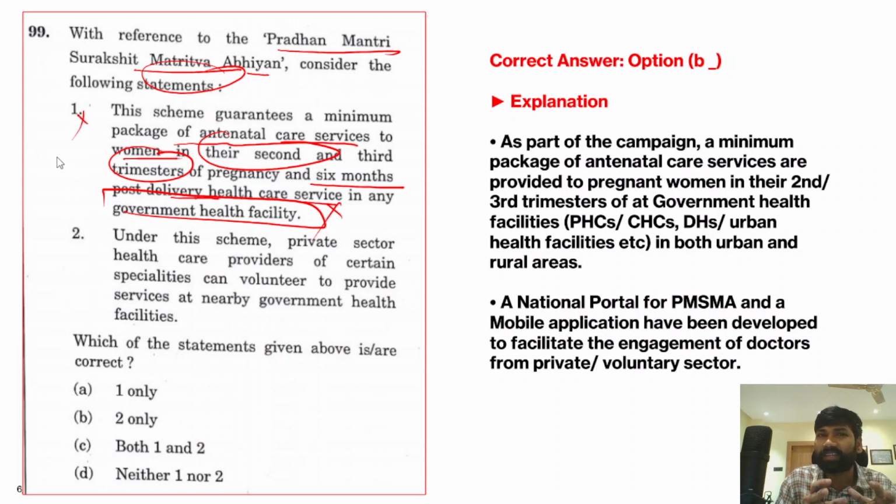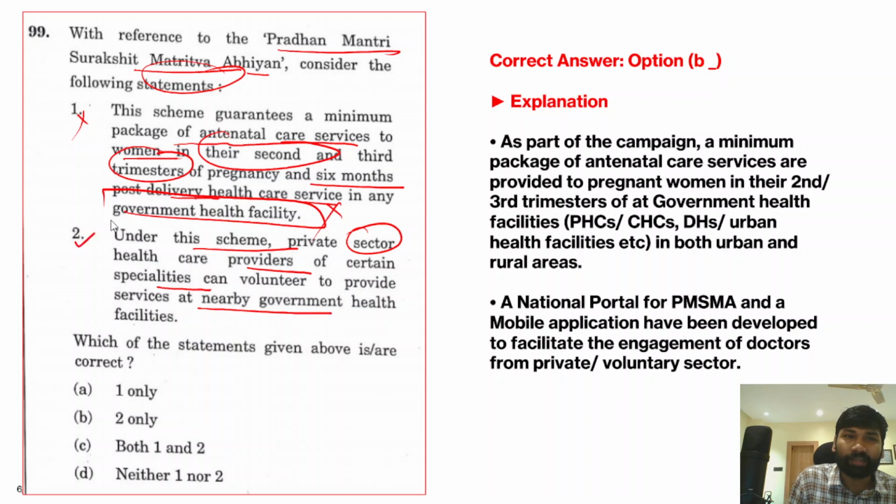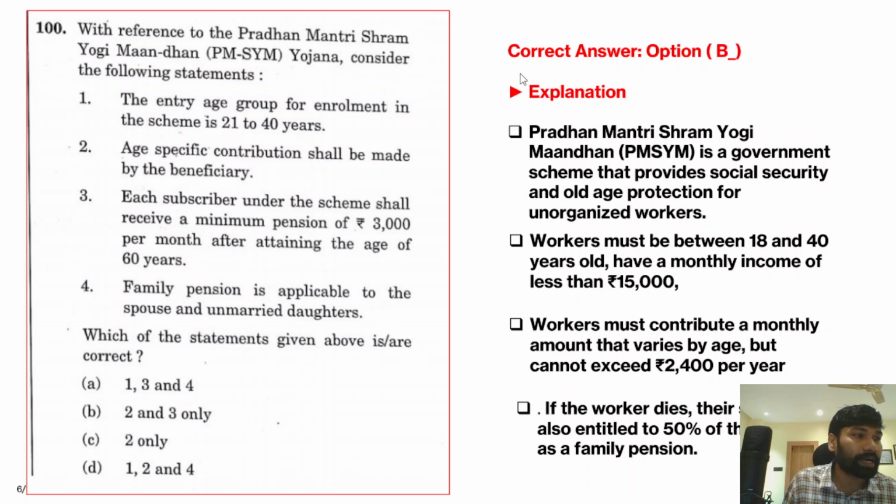So there are some designated facilities to provide the specific care for the mother. Okay, so the first statement is incorrect. Under the scheme, private sector healthcare providers of certain specialties can volunteer to provide services at nearby government health facilities. Yes, this is absolutely correct. So therefore the correct answer for this question is only option B. You can go through the explanation of this particular question. And the next question and the last question.